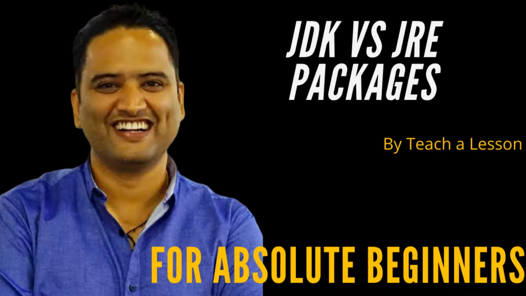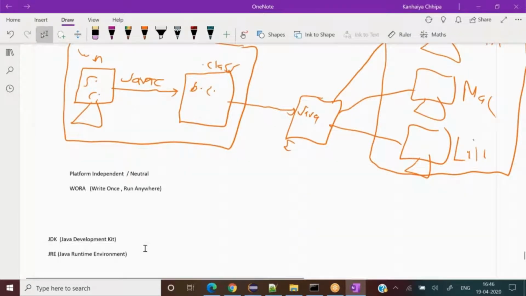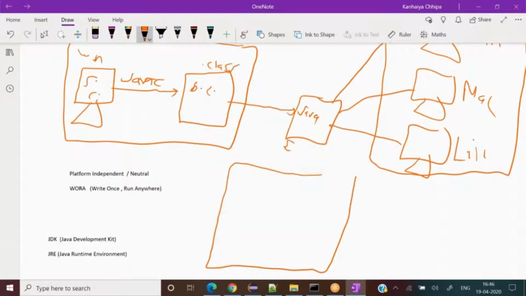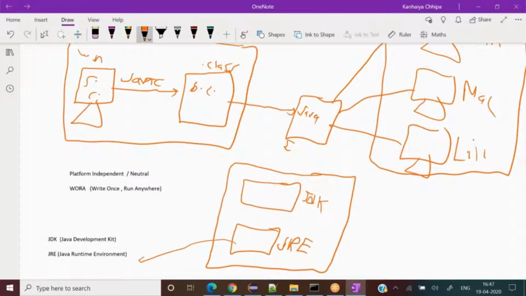Java runtime environment, right? So let's say this is our Java's house. I have seen JDK here inside my directory structure, and I have seen JRE also there, right? So where is JRE used and where is JDK used, any idea?